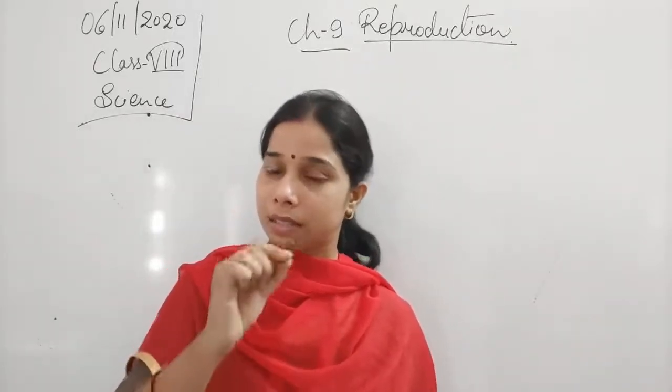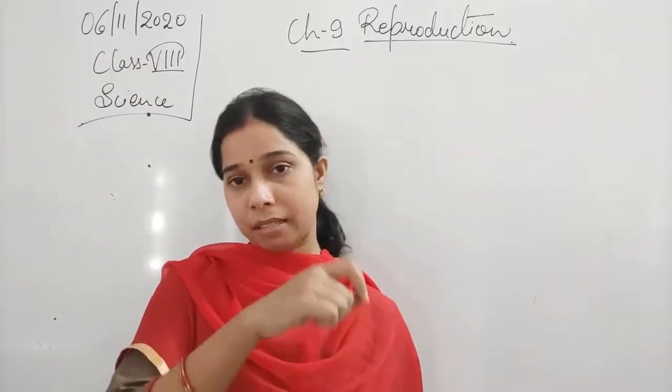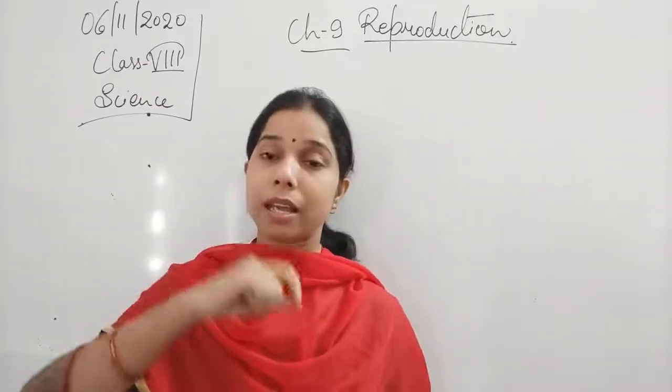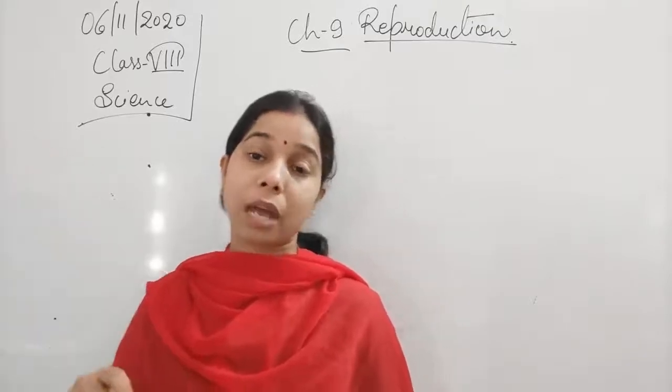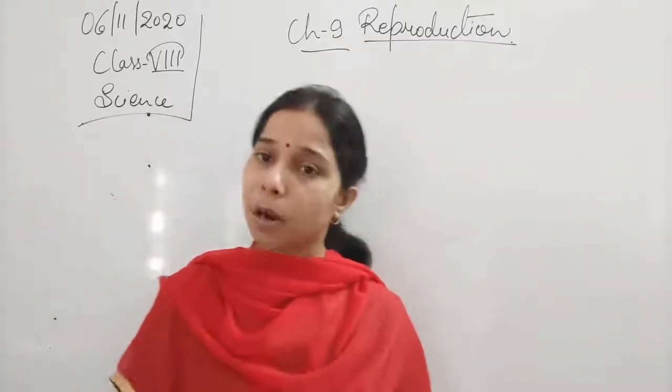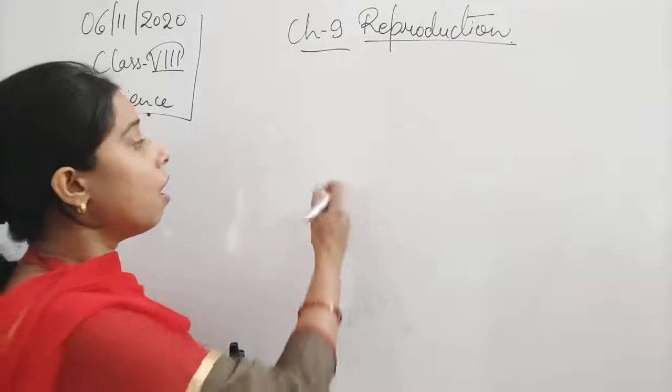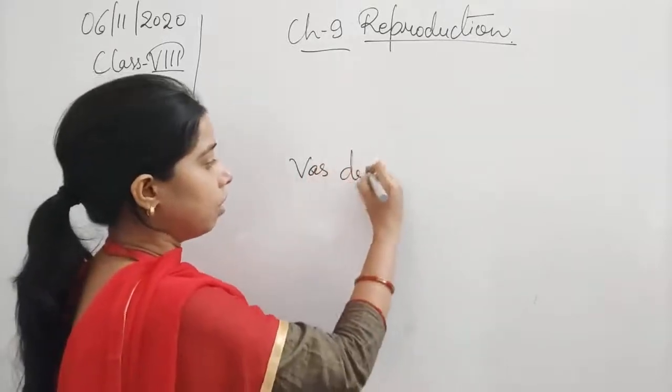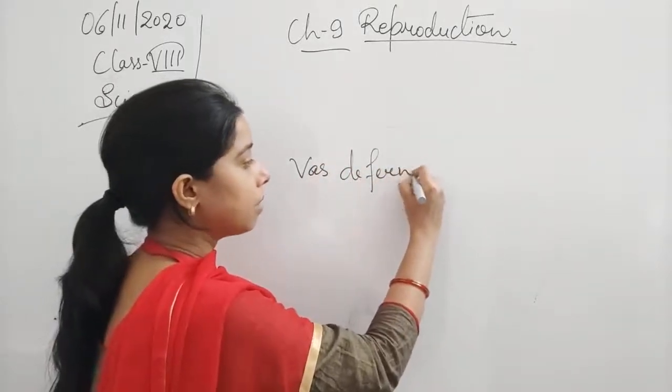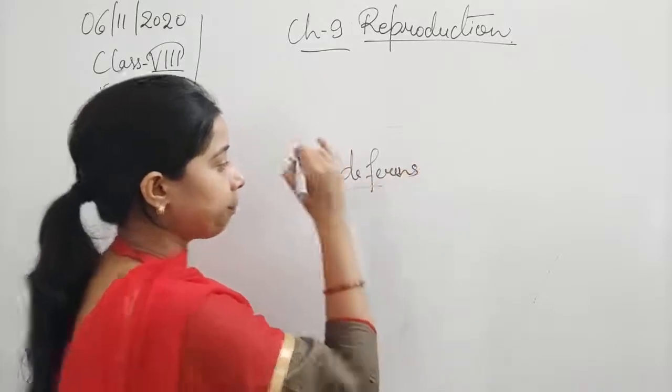Second one: the sperms, when released from the testis, go and enter the sperm duct. The sperm duct is also known as the vas deferens. Okay, so that is known as the vas deferens.